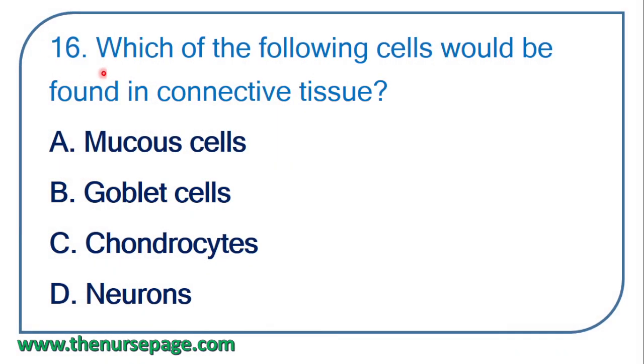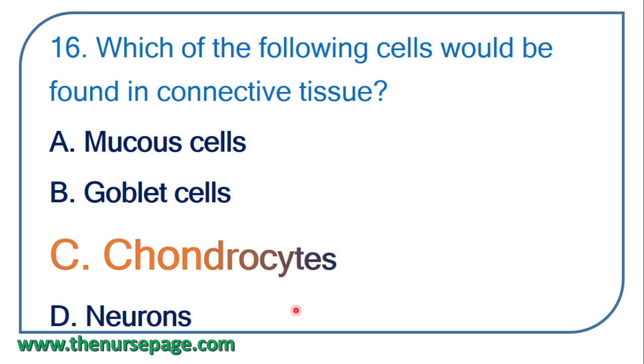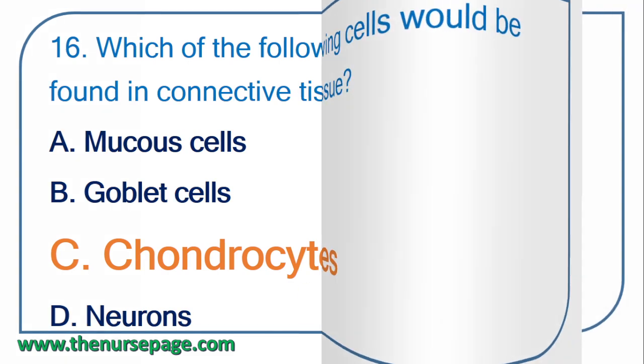16th question. Which of the following cells would be found in connective tissues? Mucous cells, goblet cells, chondrocytes, neurons. Correct answer, chondrocytes. Chondrocytes are seen in ligaments.